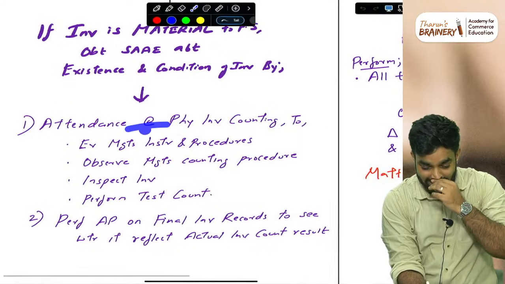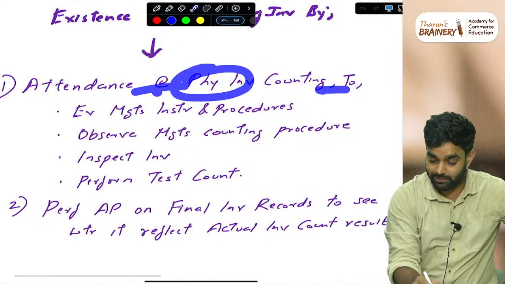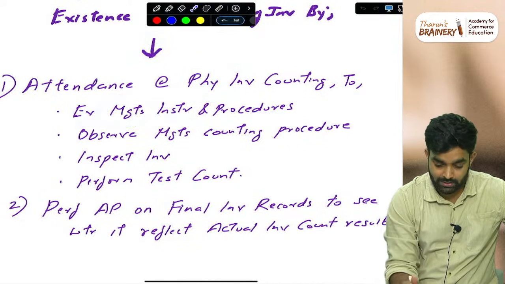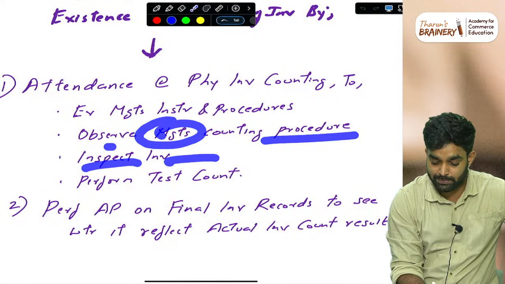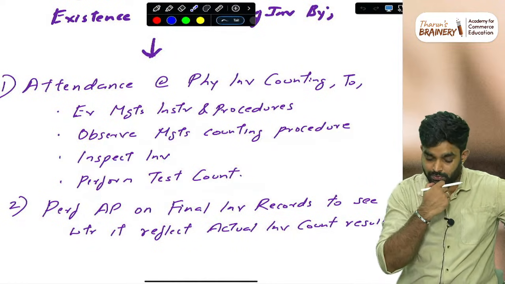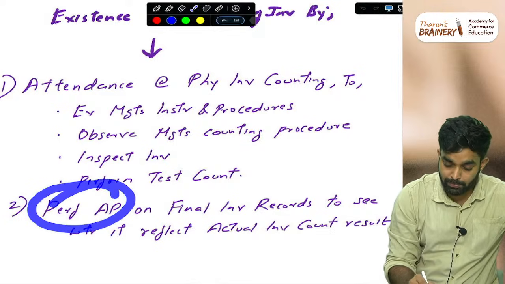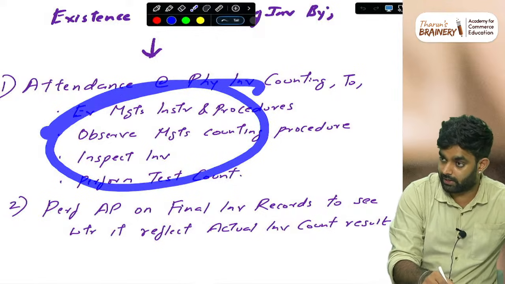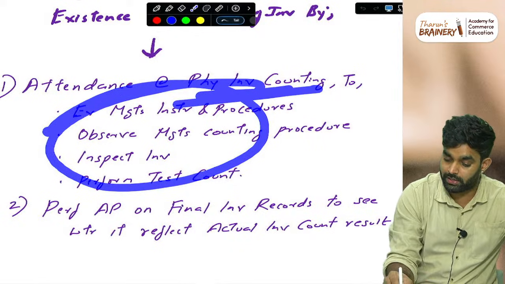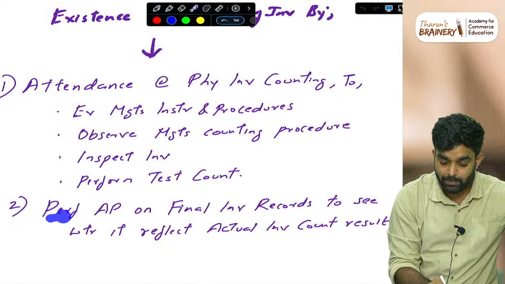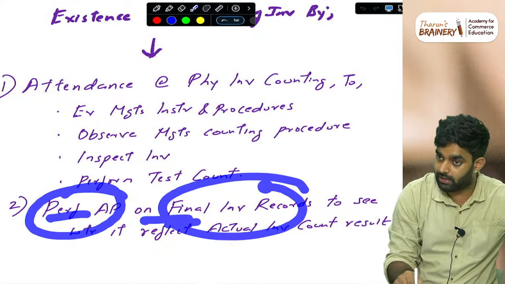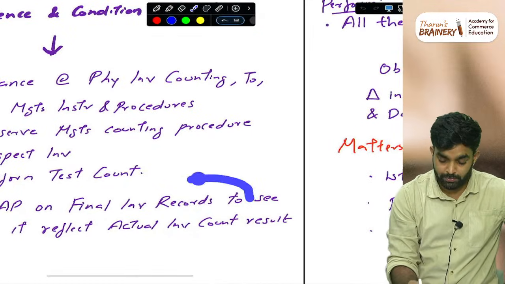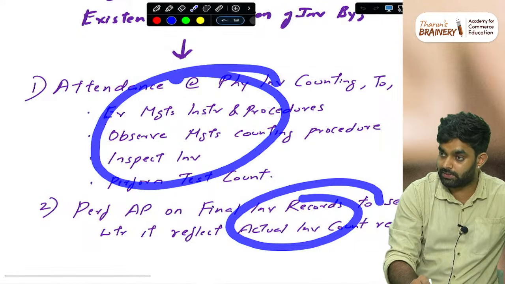So, attendance at physical inventory counting. This is the way you have to obtain that audit evidence. Evaluate management's count instructions and procedures. Then observe management's counting procedure, inspect the inventory, perform test counts. Simple procedures we know. Then perform audit procedures on the final inventory records to see whether they reflect the actual inventory count results. Don't miss to write this pointer. Everyone will write this much and come.